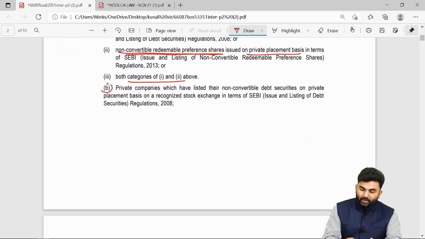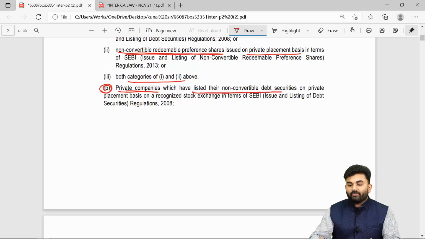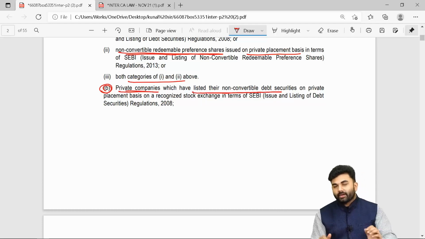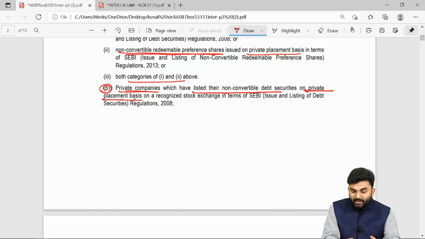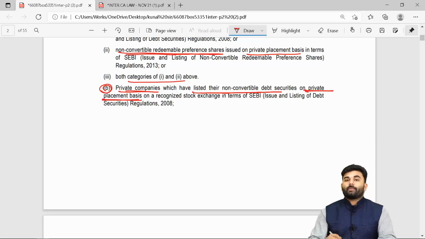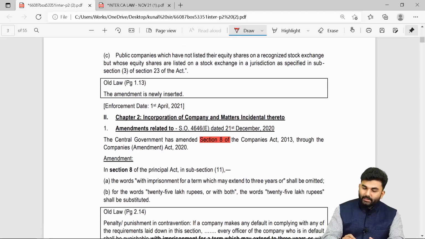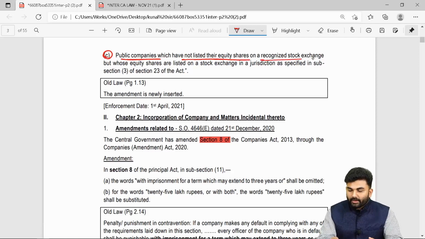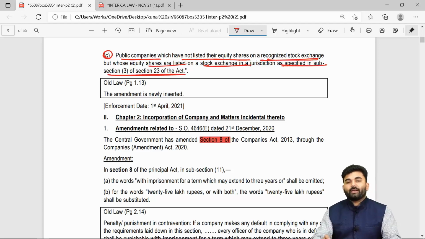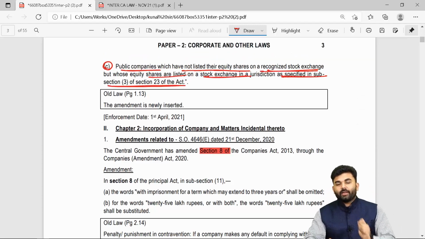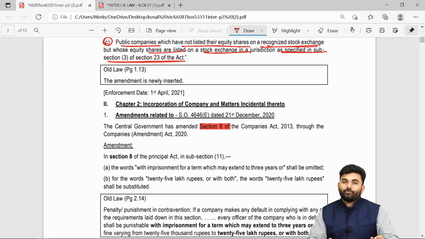It shall also not include a private company who have their securities listed, called non-convertible debentures. If a private company had issued non-convertible debentures through a private placement, and if they had listed those debentures, then now onwards it should not be considered as a listed company. And yes, it will also not include a public company whose securities are not listed on a recognized stock exchange, but they are listed on a stock exchange as per the provisions of section number 23 subsection 3. So these are the 3 points you need to add right below the concept of your listed company.